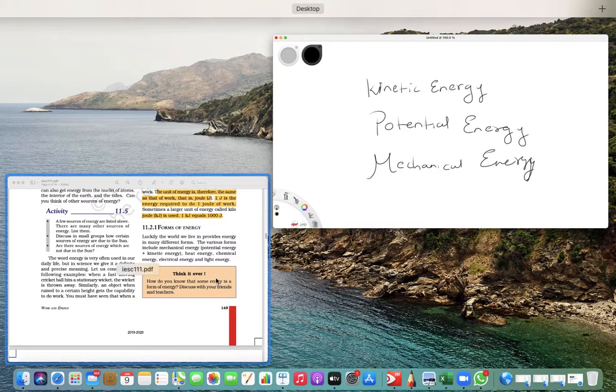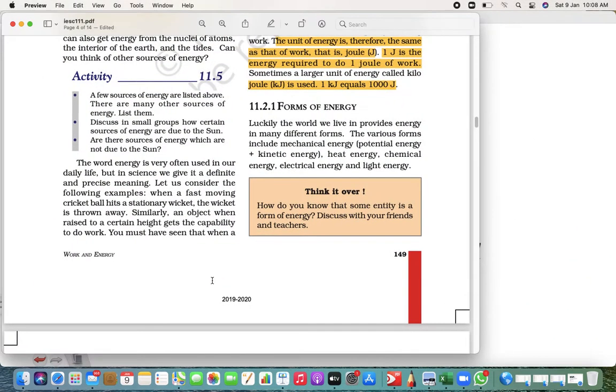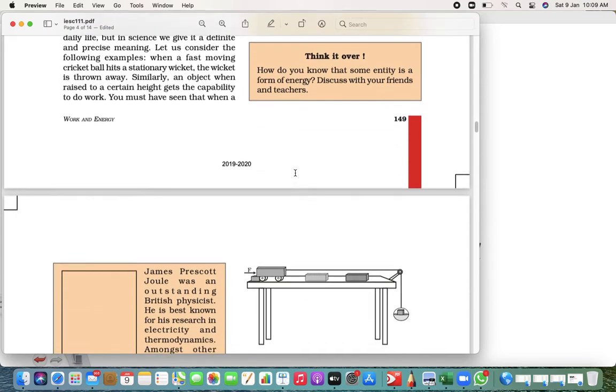So these 3 types of energy we are going to learn: potential energy, kinetic energy, and mechanical energy. There are some more energies also: heat energy, chemical energy, electrical energy, light energy, as you saw. But what we are going to learn today is potential energy, mechanical energy, kinetic energy.